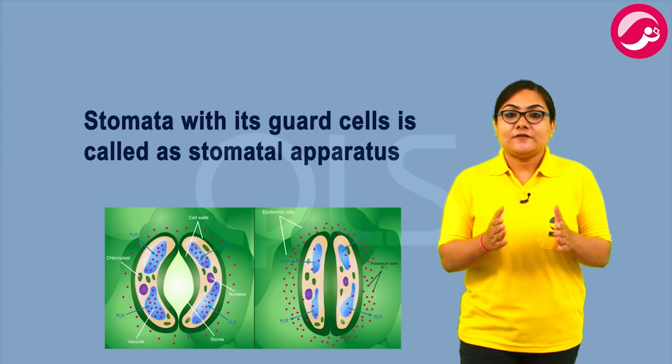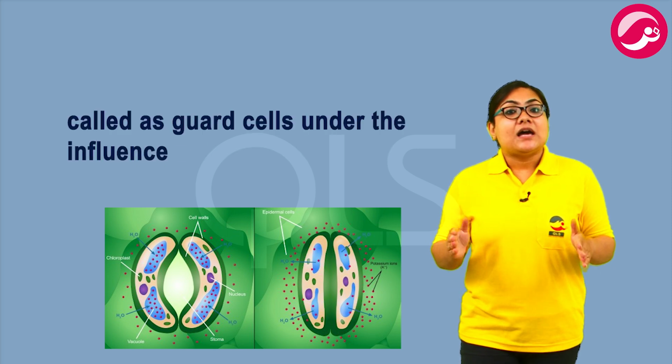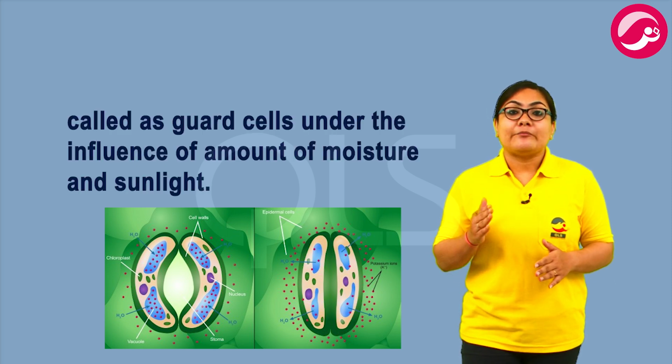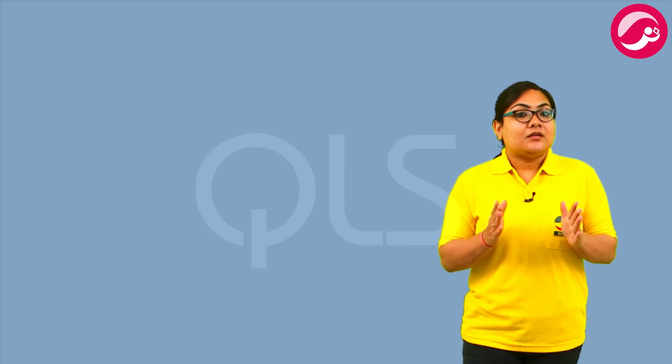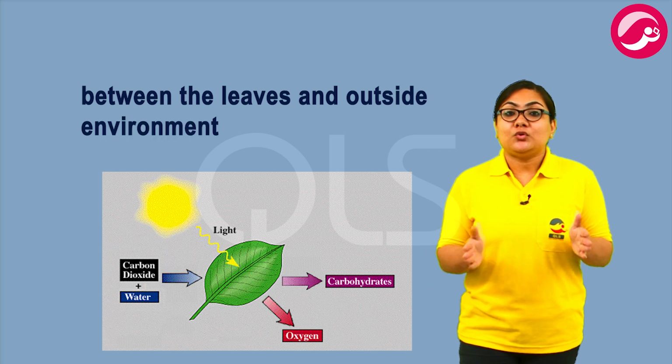Opening and closing of stomata is brought about by special structures called guard cells under the influence of the amount of moisture and sunlight. Gases are exchanged between the leaves and the outside environment through these stomata.